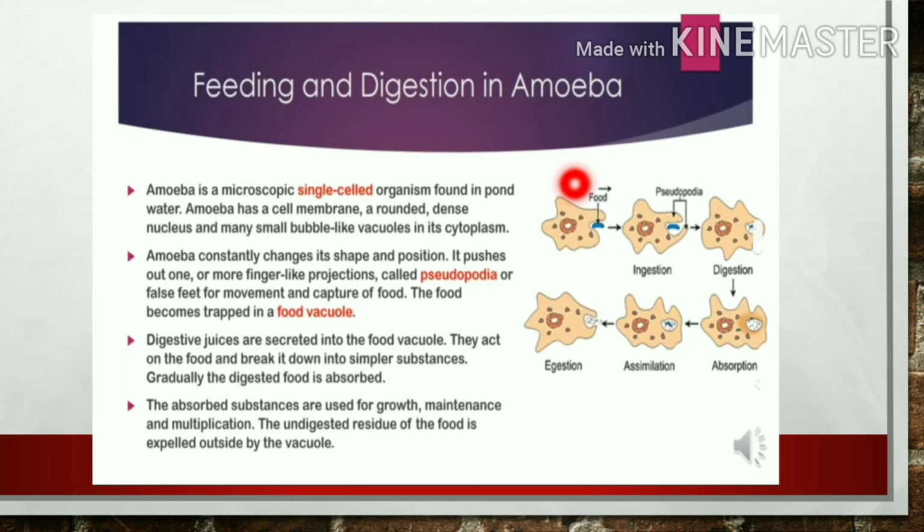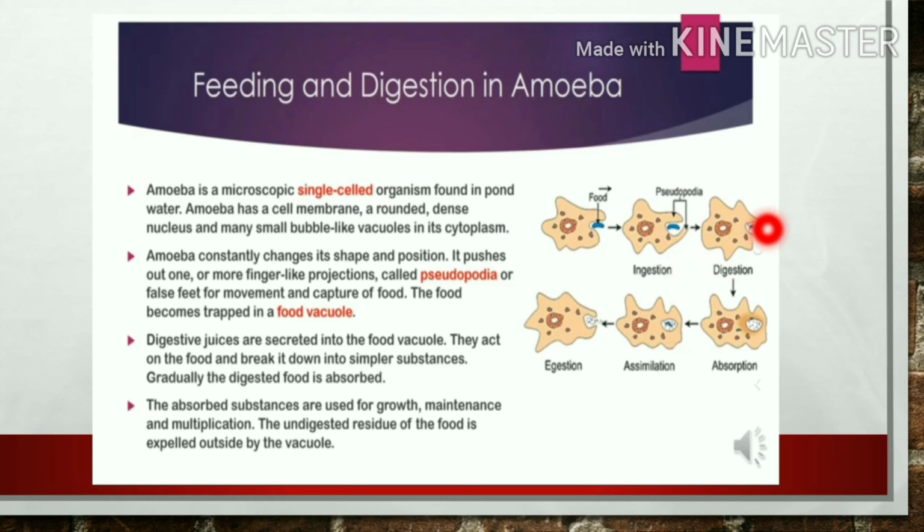These things are known as the pseudopodia or false feet, because pseudo means false and podia means feet, for the movement and capture of the food. The food becomes trapped in the food vacuoles. See, it is moving its pseudopodia and it's capturing the food and engulfing the food. We will learn in the next slide what we call it. See, this pseudopodia is engulfing this food particle. This process is known as ingestion.